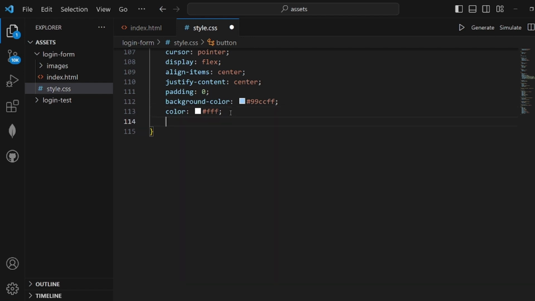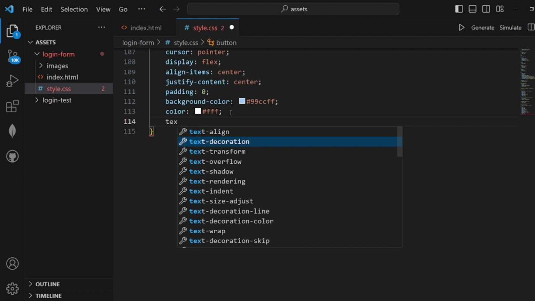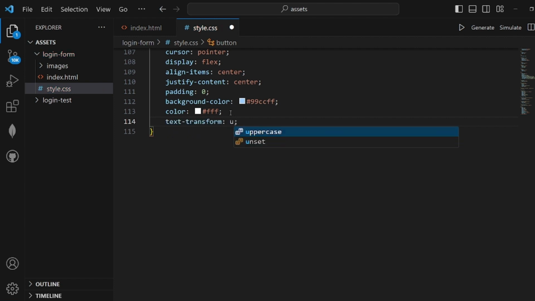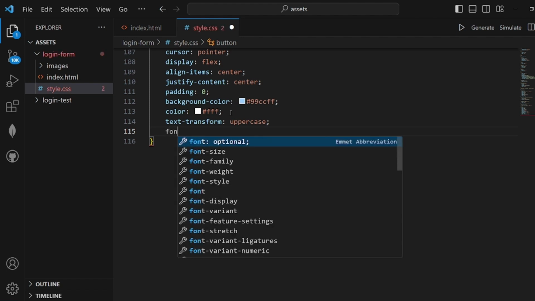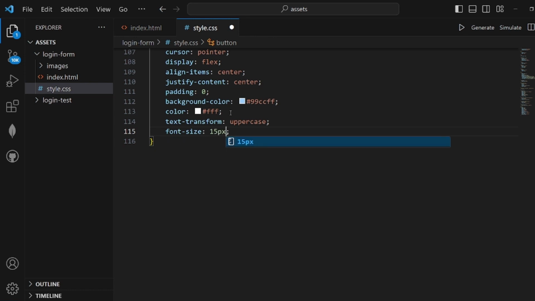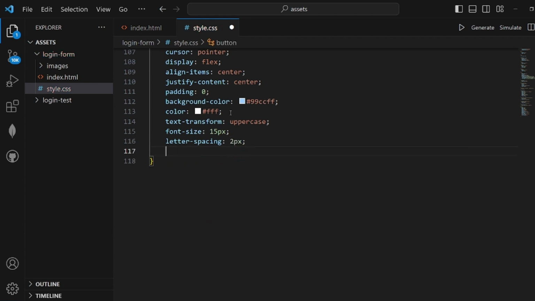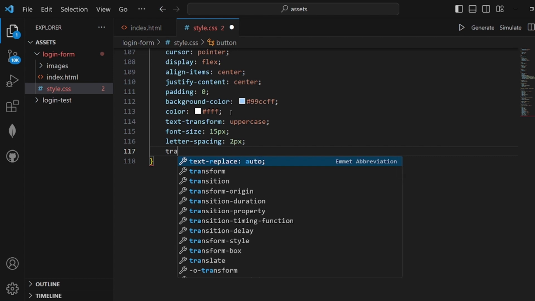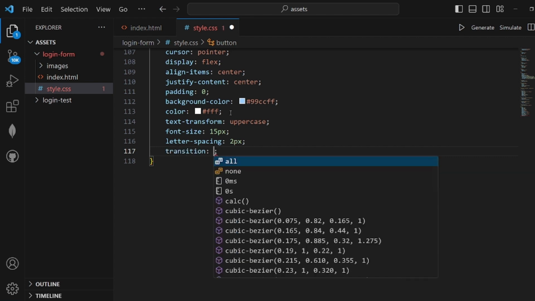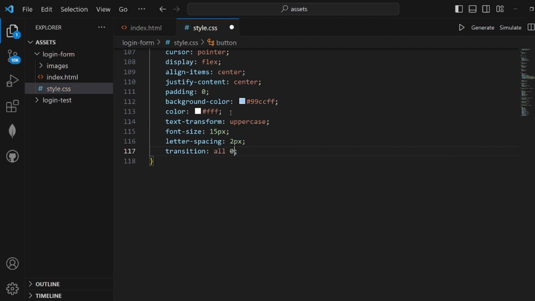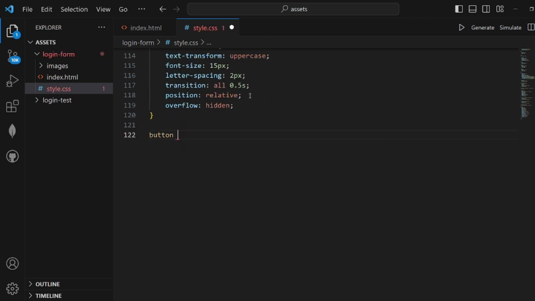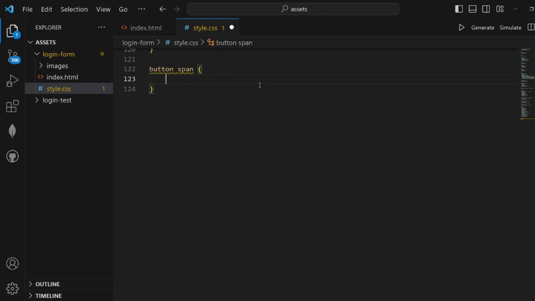And then set the text transform to uppercase. Okay. And after the text transform, we should set the font size to 15 pixels. Letter spacing 2 pixels. Transition to all 0.2 seconds. Sorry, 0.5. And then we should set the position to relative. Overflow hidden. Okay. And that's all for our button.